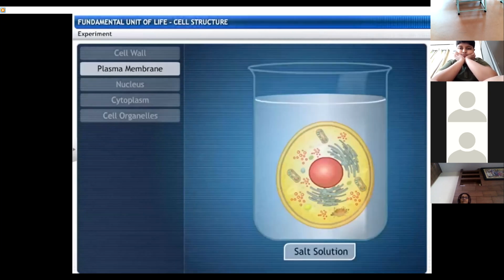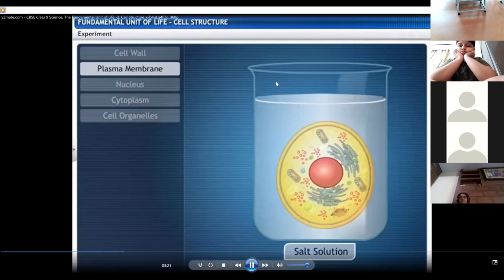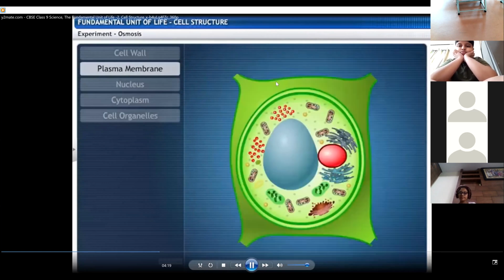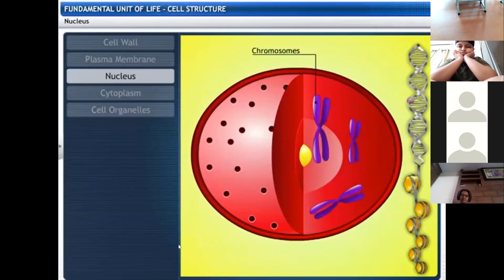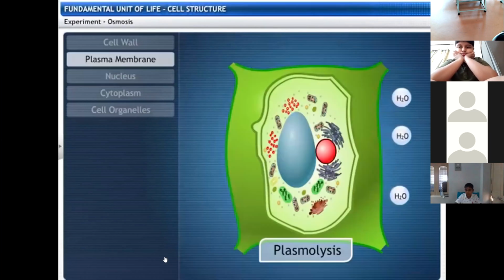Let's try this out. See what happens when the cell is placed in salt solution. One of three things could happen now. When the cell loses water, this is known as plasmolysis.